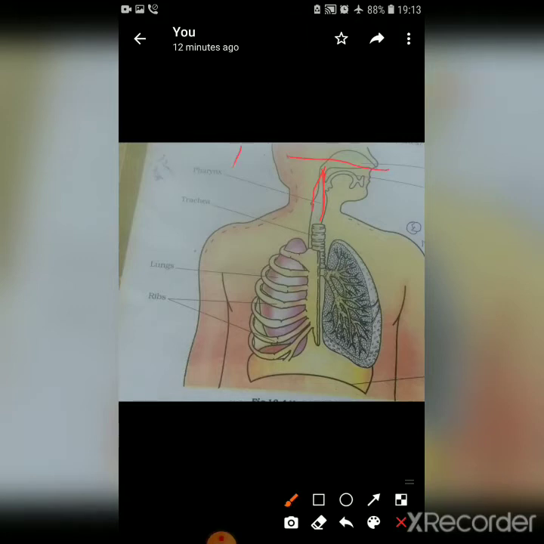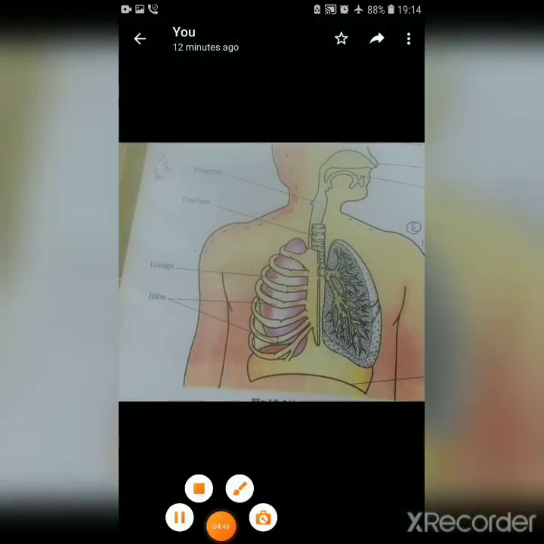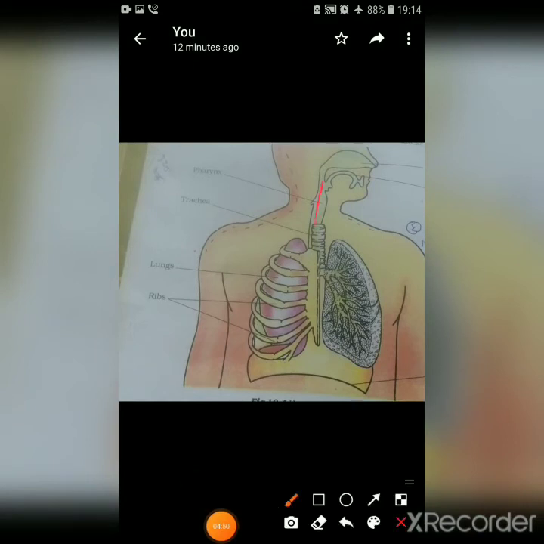This is the nasal cavity. I am writing in short form here. In the first indication which is given, that is the nasal cavity, where our breathing process starts with the help of nostrils. Fine. Moving further, अब उसके बाद क्या होता है? From the nasal cavity air reaches our lungs with the help of this type of tube, that is called pharynx and trachea.